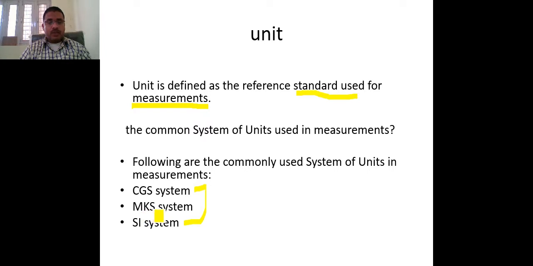This is called a unit measurement system. And last is the SI system, the standard international units, which is applicable worldwide.